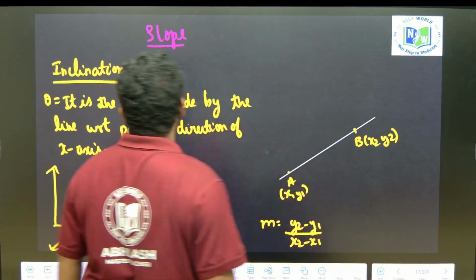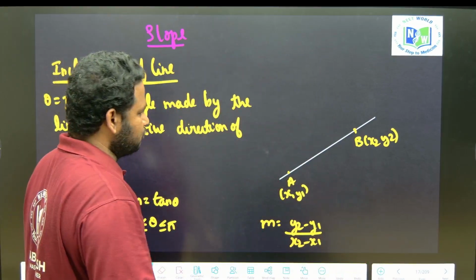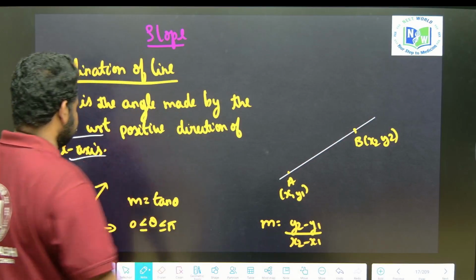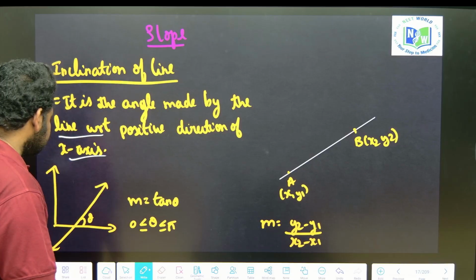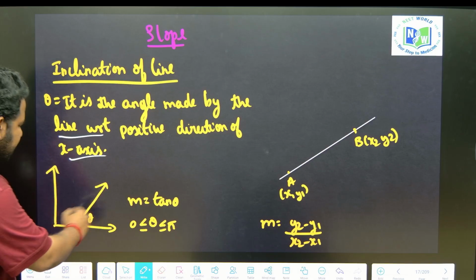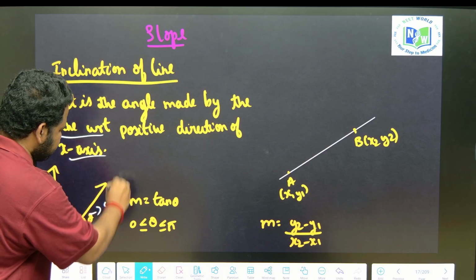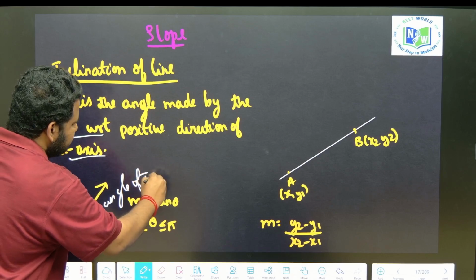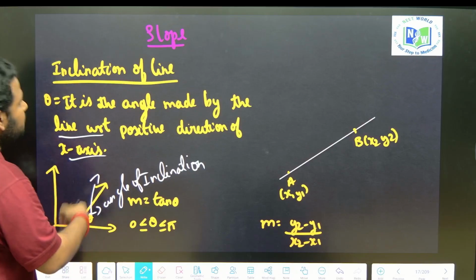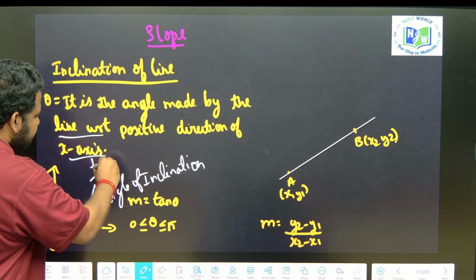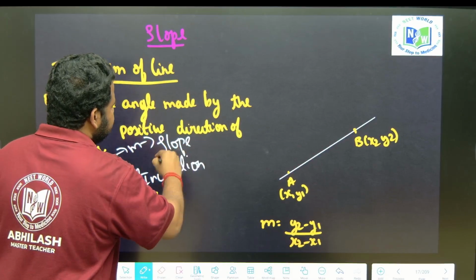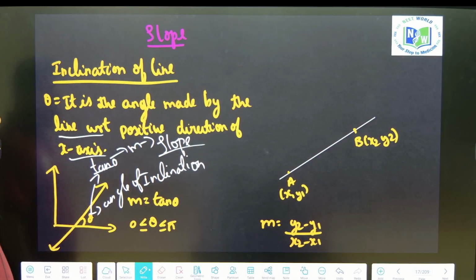That is slope. Here we are talking about the slope. So what is the slope we are learning? It is the angle made by the line with respect to the positive direction of the x axis. If I take a look at this, theta is nothing but the angle of inclination. For this theta, if I apply tan, that becomes tan theta. This tan theta we represent as m. This is nothing but the slope of the line.